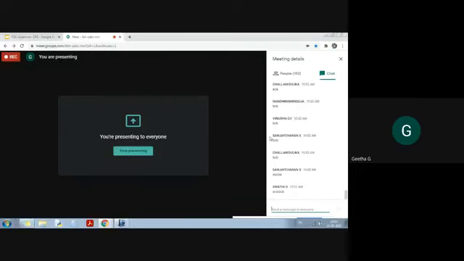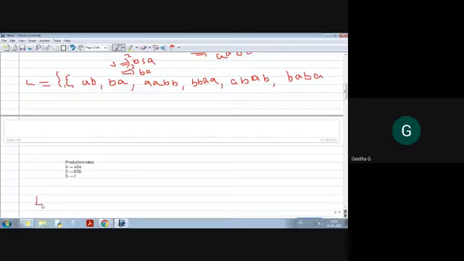Okay. Can you find the pattern? So the second one is, we'll write it again. The language generated: the first one is S tends to C. Next, I apply the first rule and then C here.